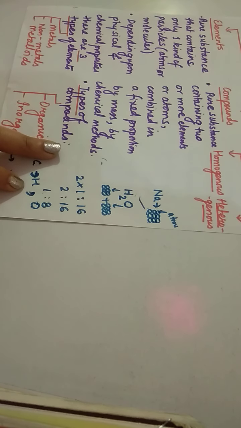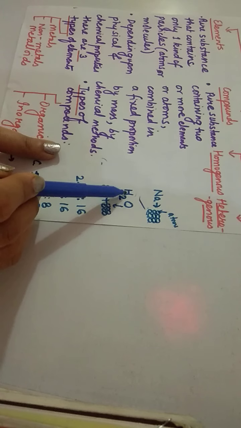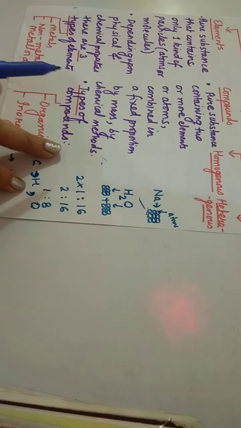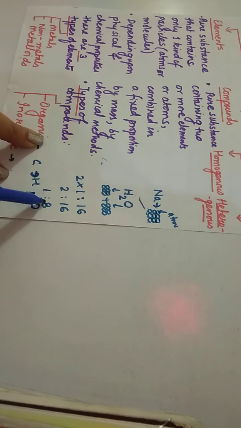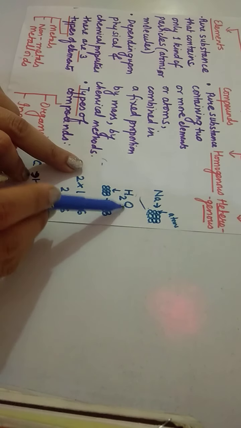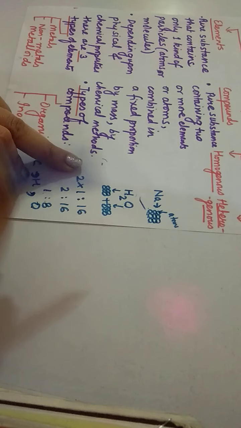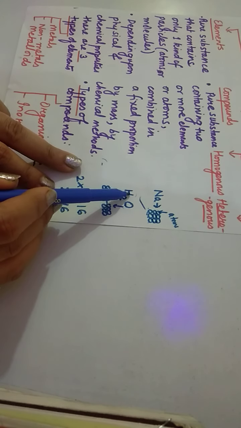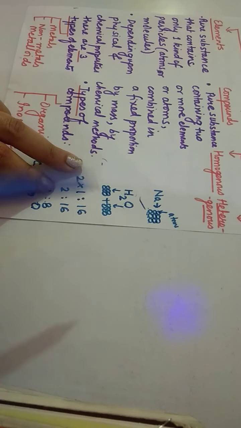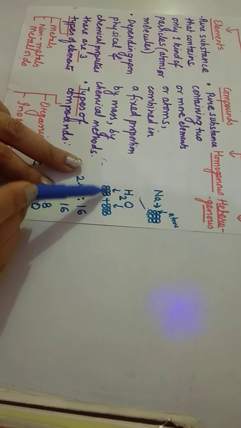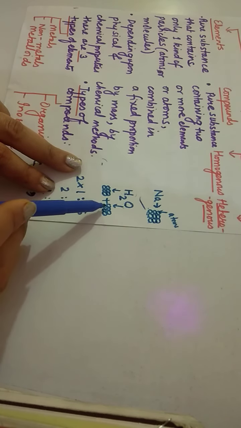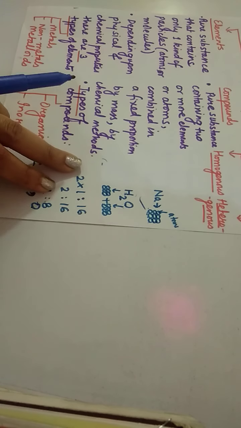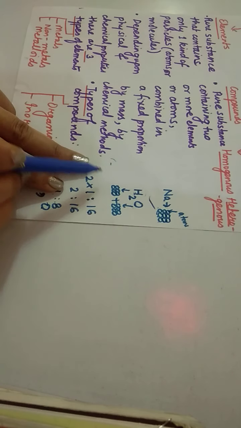So, compounds are those pure substances which are made by combining two or more elements in a fixed ratio by mass. If we take the example of water, it is a compound made up of two elements, hydrogen and oxygen. All the atoms of hydrogen are the same and all the atoms of oxygen are the same.